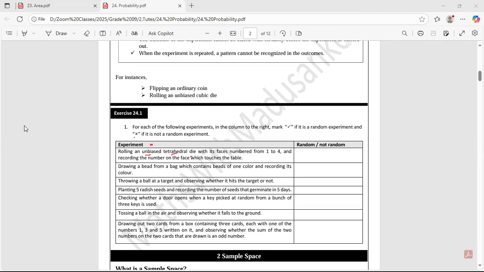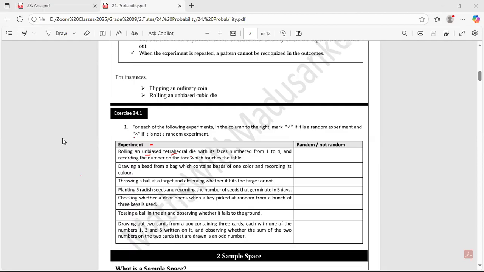For a normal die, how many faces are there? 6.